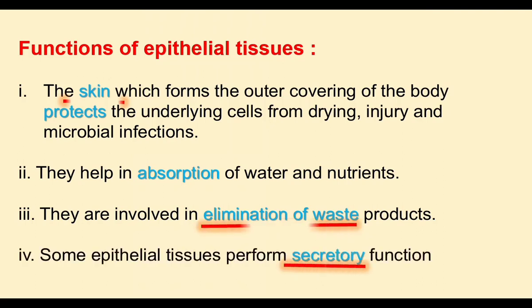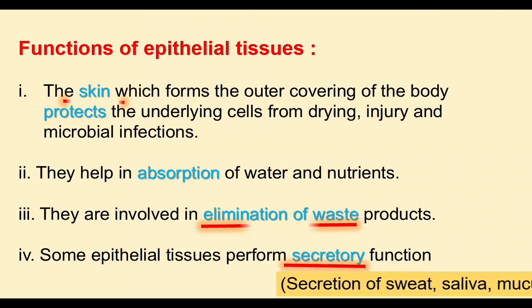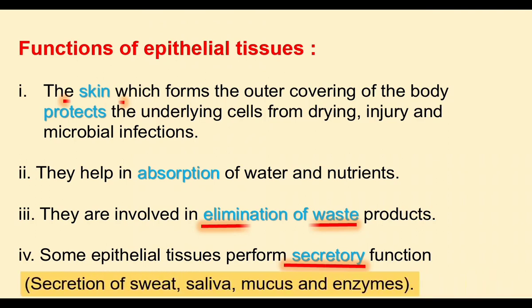Some epithelial tissues perform secretory function. Examples are secretion of sweat, saliva, mucus and enzymes. In skin, the sweat glands secrete sweat. Inside the mouth, salivary glands secrete saliva. Inside the windpipe, mucus is secreted by mucus glands. Inside the stomach and intestine, enzymes are secreted by glands. They are made up of the epithelial tissues.